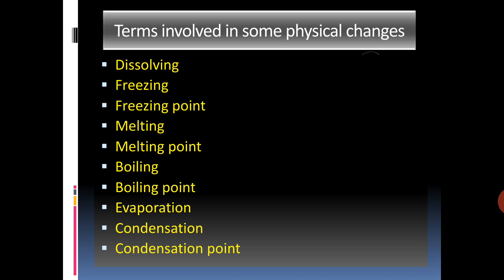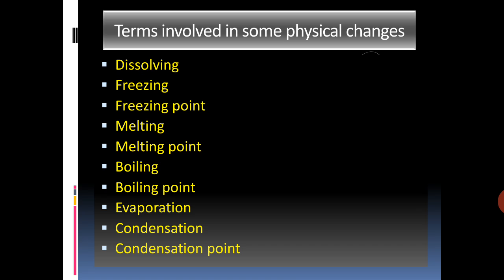Now, melting. Melting is a process in which a substance in solid state changes into liquid state at a particular temperature. Melting point of a solid is the temperature at which it starts melting. Solids have definite melting points. For example, melting point of ice is 0 degree Celsius. Boiling, we all know, is the process in which a liquid on heating changes into its vapor state at a particular temperature.